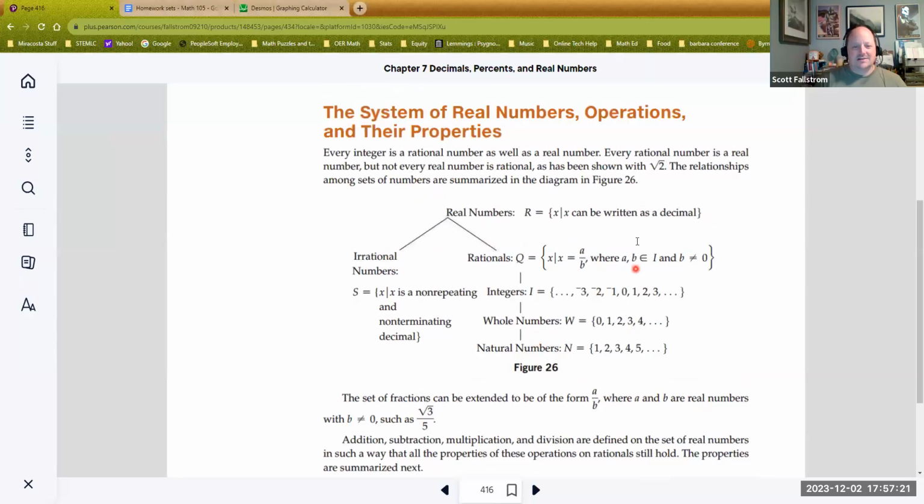We drew this picture in class. This is the real numbers. Real numbers are comprised of the irrationals and the rationals. Don't forget the rationals are linked. Rationals include integers, they include whole numbers, they include natural numbers.